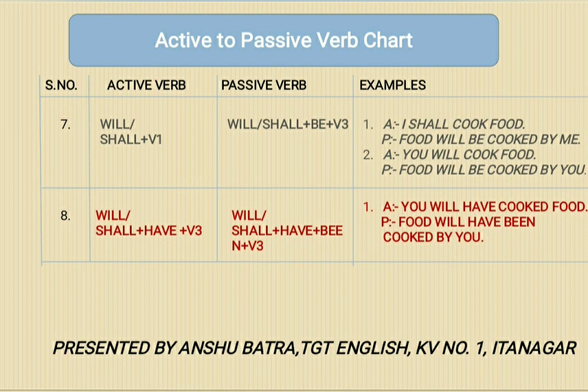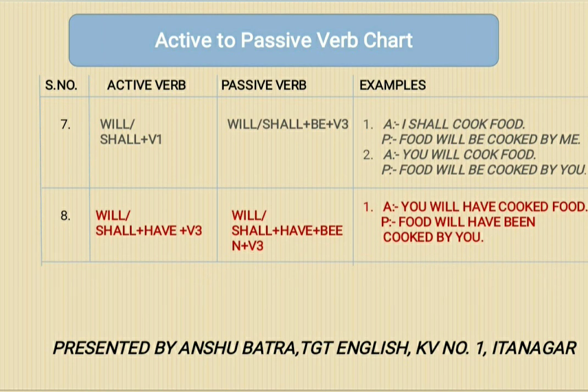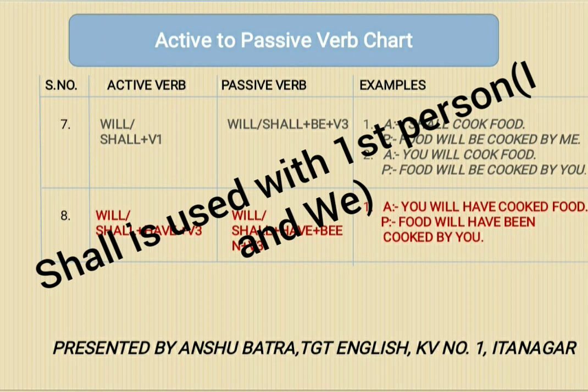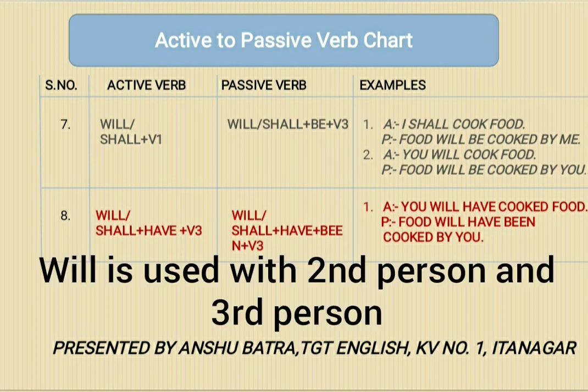Now let's see seventh verb syntax. If you have will or shall plus V1, you know it is simple future tense, and we use shall with first person pronoun, that is I and we. And with other pronouns and nouns, we use will to show simple future tense.